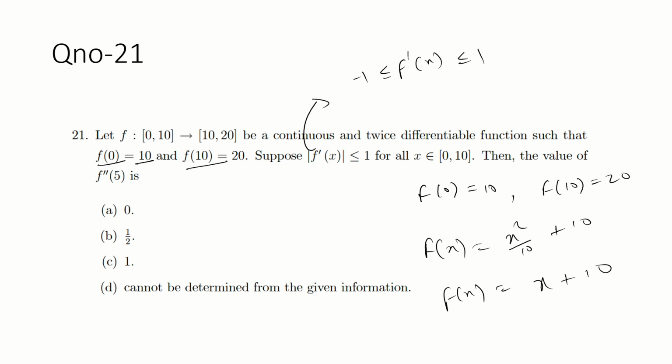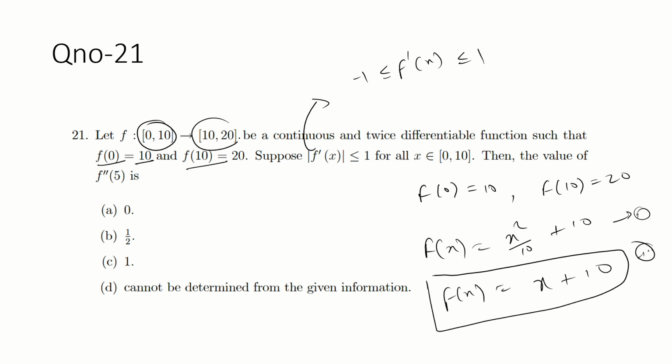Sir, the next one is not working, I mean modulus of f dash x less than or equal to 1. If you take it like this, is this satisfied? Sir, the first two satisfy f(0) equal to 10 and f(10) equal to 20, but the next one is not satisfied. In case 1 it satisfies mod f dash x less than or equal to 1, but in case 2 it does not. Read this line: (0, 10) to (10, 20). Okay, that's fine. Be a continuous and a twice differentiable function.